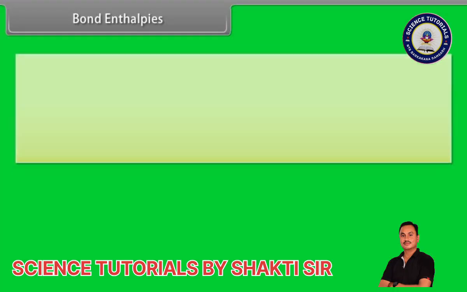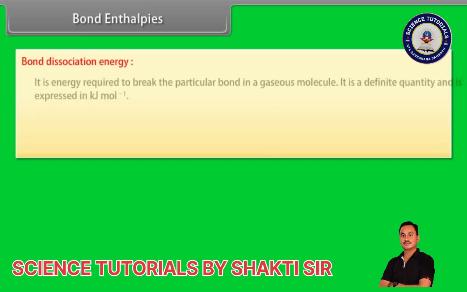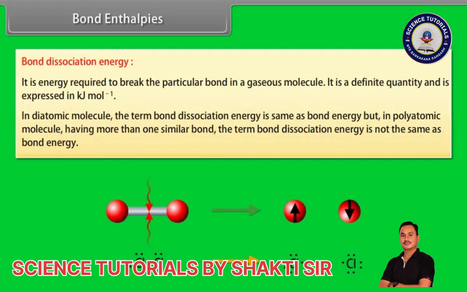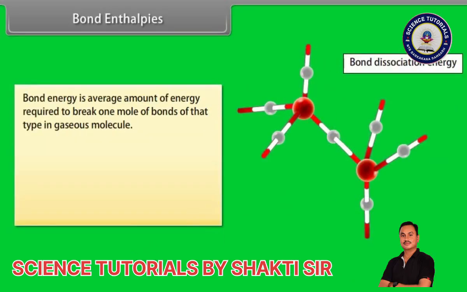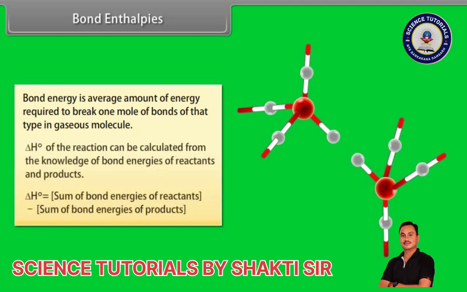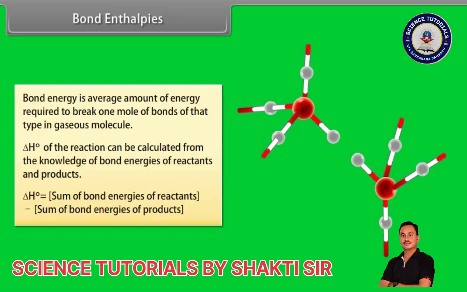Bond enthalpies. Bond dissociation energy is defined as the energy required to break a particular bond in a gaseous molecule. It is a definite quantity and is expressed in kilojoule per mole. In a diatomic molecule, the term bond dissociation energy is the same as bond energy, but in a polyatomic molecule having more than one similar bond, bond dissociation energy is not the same as bond energy. Bond energy is the average amount of energy required to break 1 mole of bonds of that type in a gaseous molecule. Delta H naught of the reaction can be calculated from the knowledge of bond energies of reactants and products.